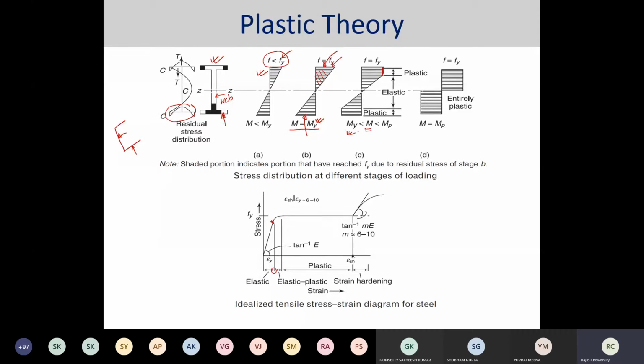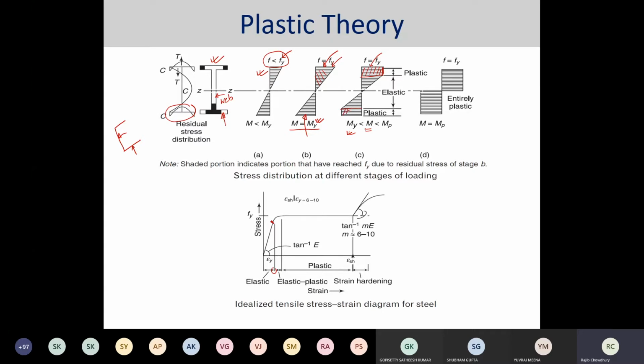So if we continue increasing the applied moment, from the extreme fiber end to a certain depth of the cross section starts plastifying.